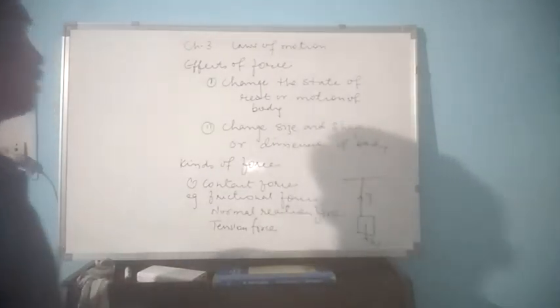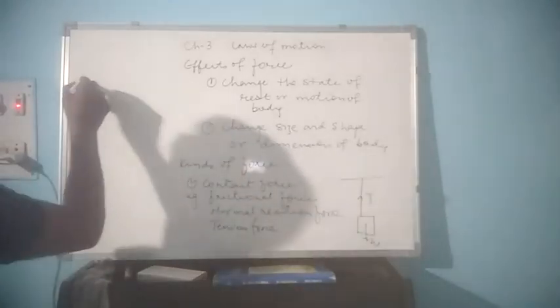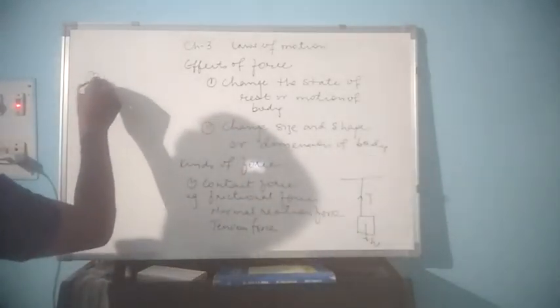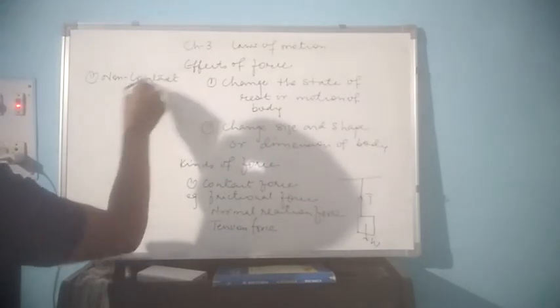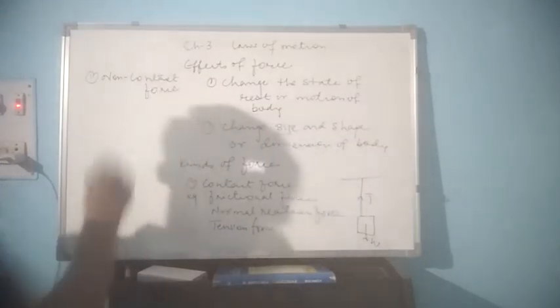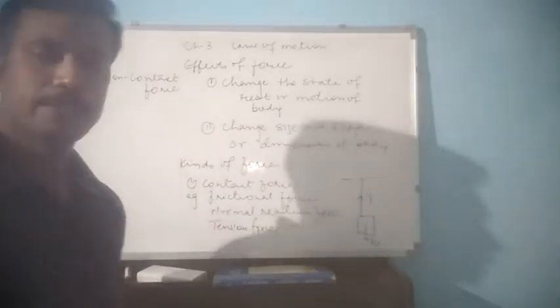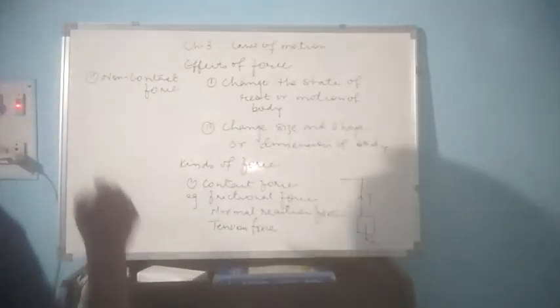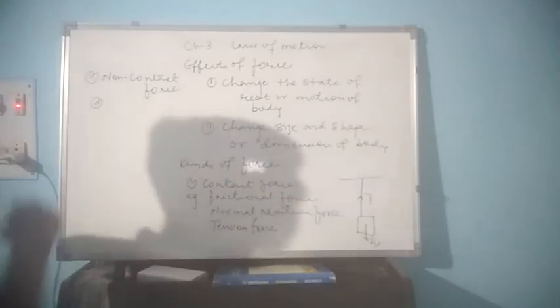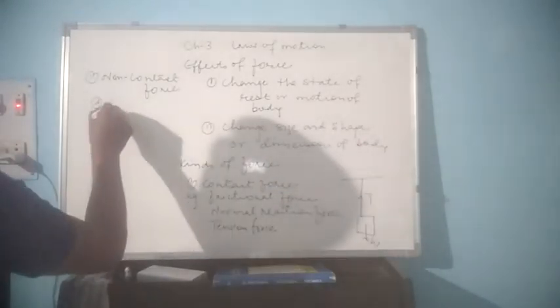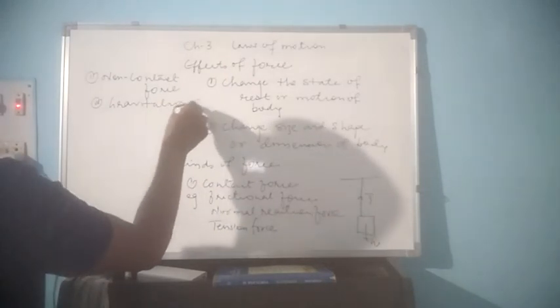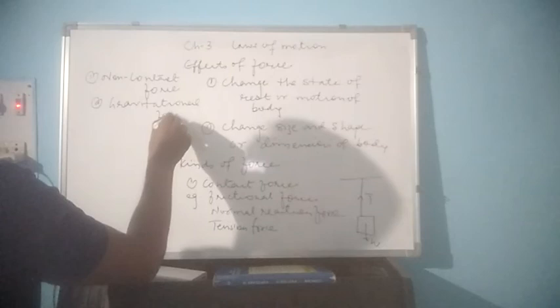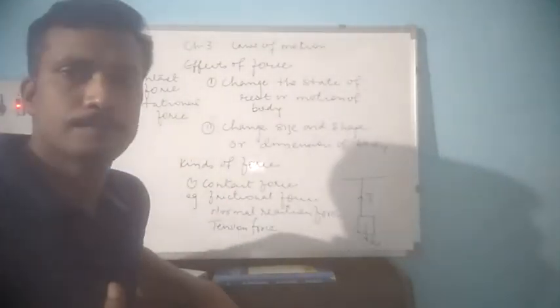Now coming to non-contact force. The second type of force is non-contact force, where the two bodies are not in contact with each other. A very good example is gravitational force, like fruits falling from the trees.